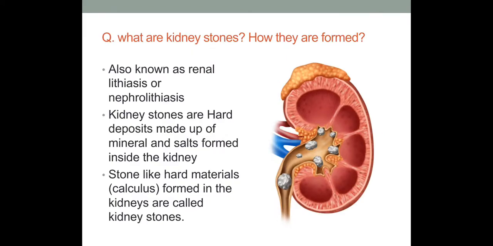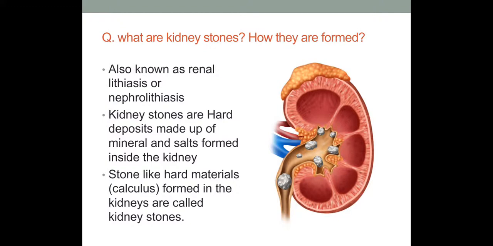Okay, the next question is, what are kidney stones and how are they formed? Kidney stones, which are also known as renal lithiasis or nephrolithiasis, are hard stone-like structures. They are hard deposits made up of mineral salts formed inside the kidney. You know that the kidney is responsible for the filtration of harmful material from the blood, right? Sometimes these harmful materials start accumulating inside the kidney, and when they accumulate together, they form large crystal-like structures which are termed as stones.